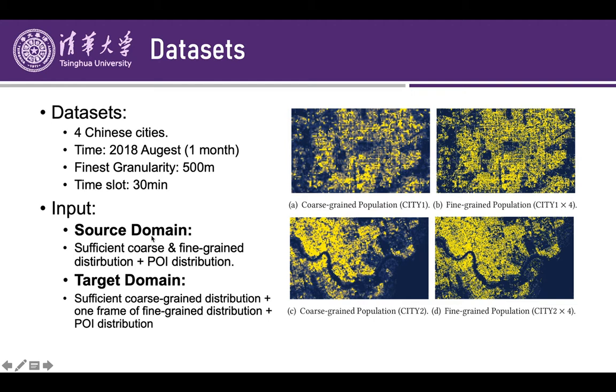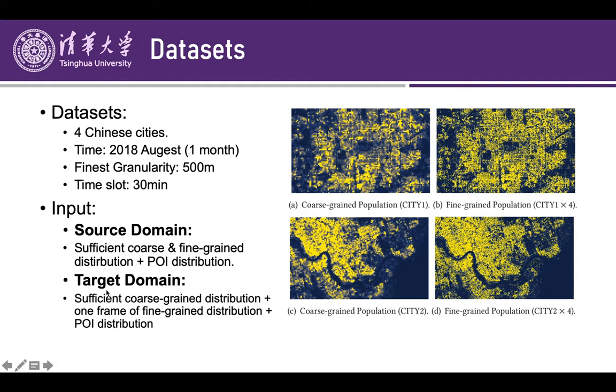In the source domain cities, we assume we can obtain sufficient coarse and fine-grained population distribution plus the POI distribution of any granularity. We know that POI is an important geographical static feature which could characterize the human activity in certain region, and it's a reliable proxy of human activity.